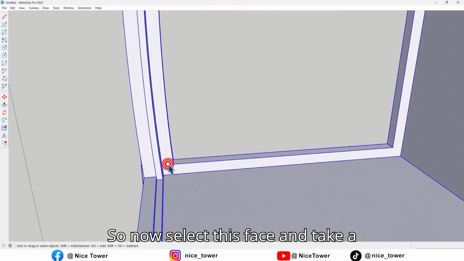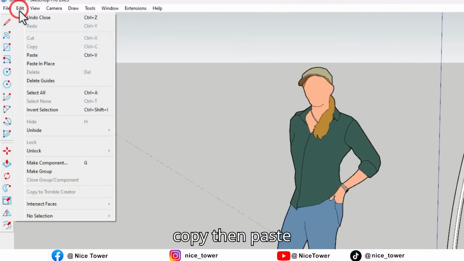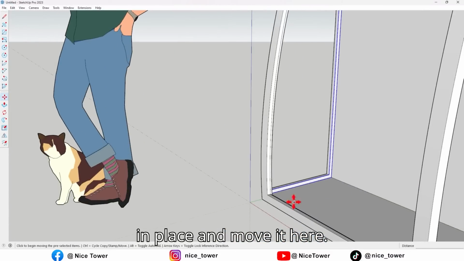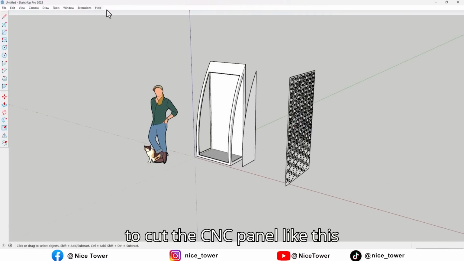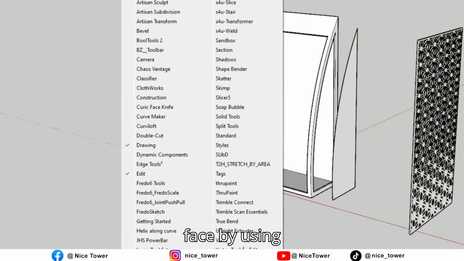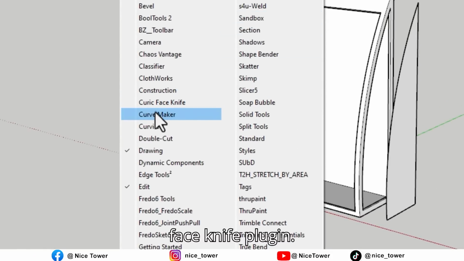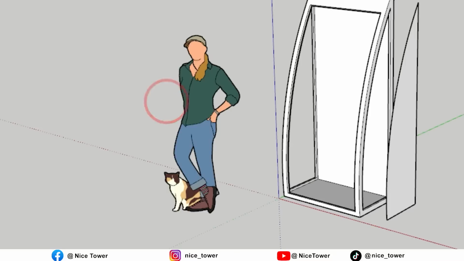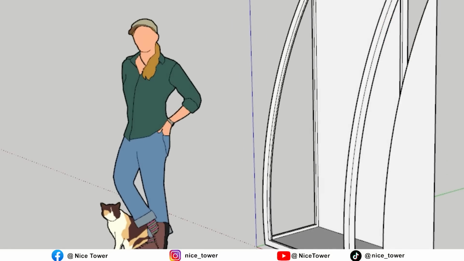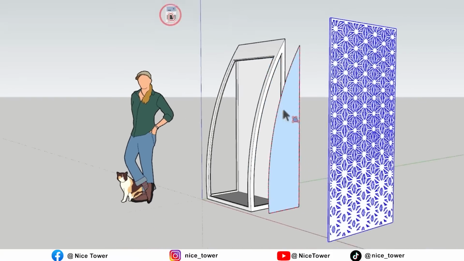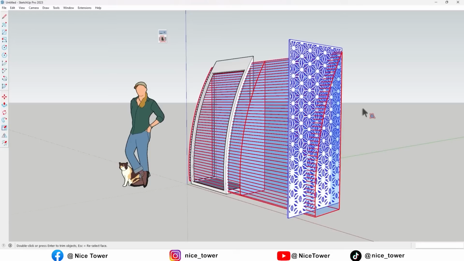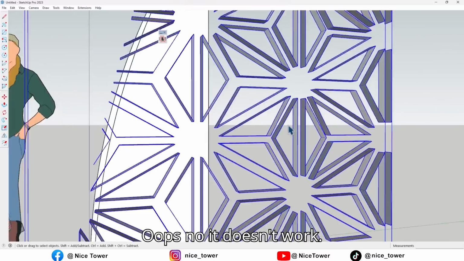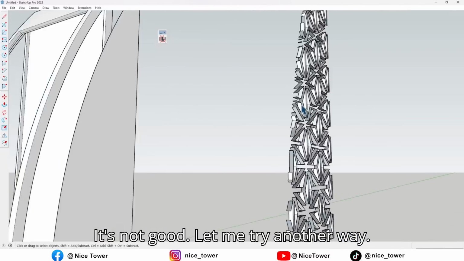So now select this face and take a copy, then paste in place and move it here. Now we have a CNC panel. I want to cut the CNC panel like this face by using face knife plugin. First select the CNC, then select the face. Oops, no, it doesn't work. It's not good. Let me try another way.